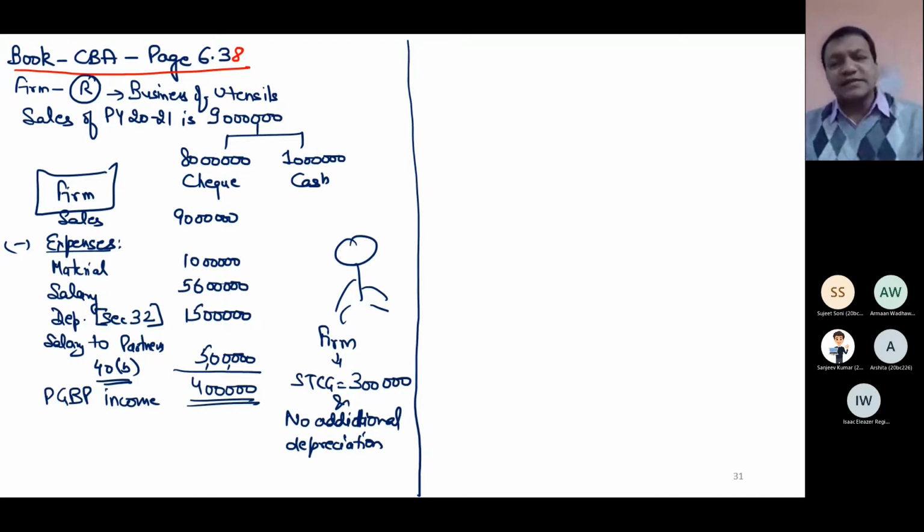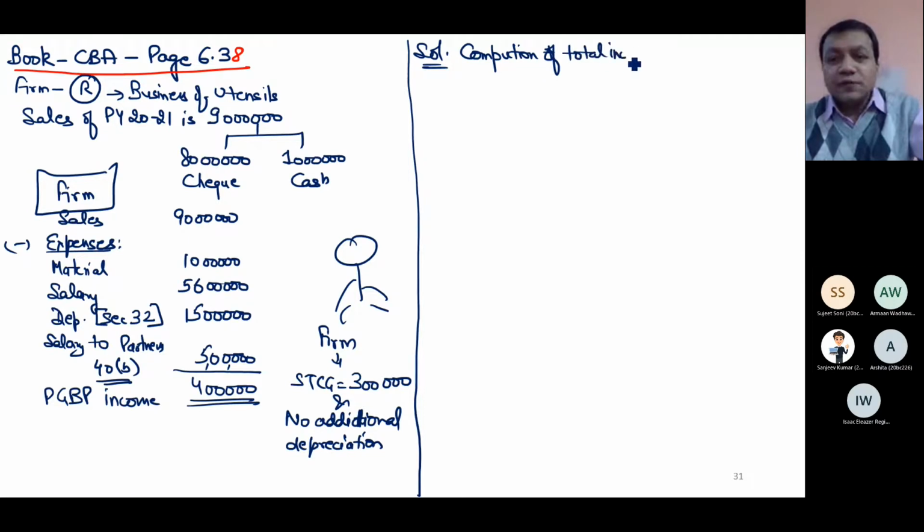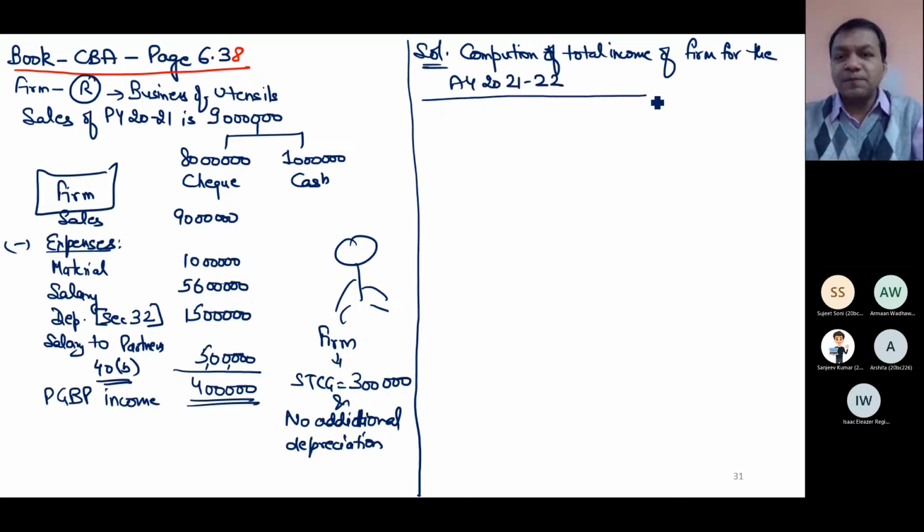As a tax consultant, if someone has come to you, then of course that person wants to minimize the tax liability. So how do you solve it? You will compute the total income. You have to compute the total income of the firm for the assessment year 2021-22. Let us compute the income of the firm.